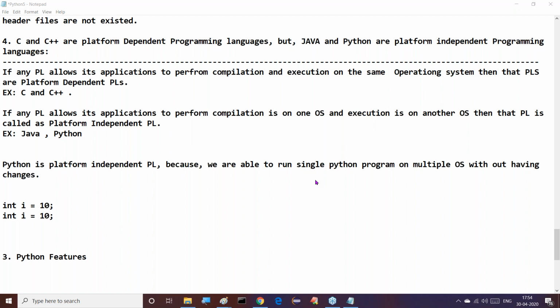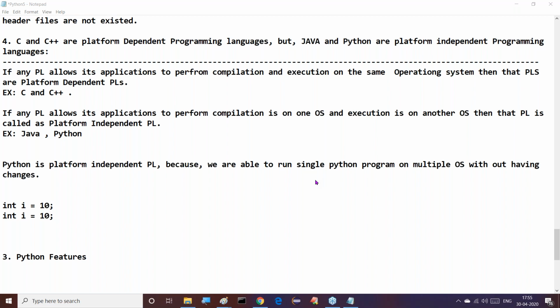See, like this, a number of differences are available. Just one of the differences I said to you clearly. The point is, not only source code conversion, in the case of Java, along with the source code conversion, a number of things are done by the compiler. There is a separate process. Compilation is a separate process.